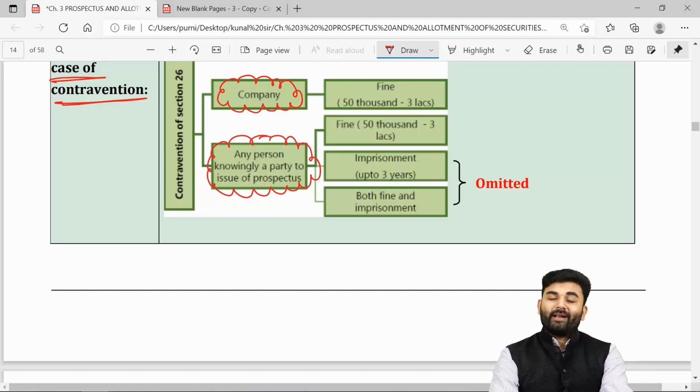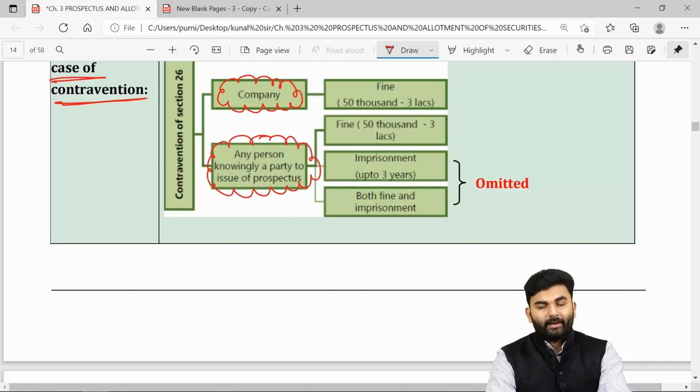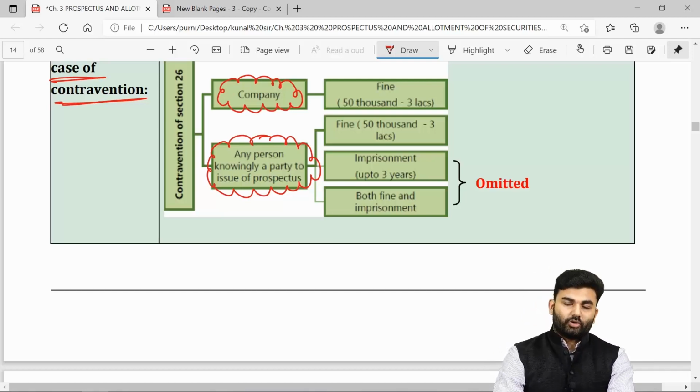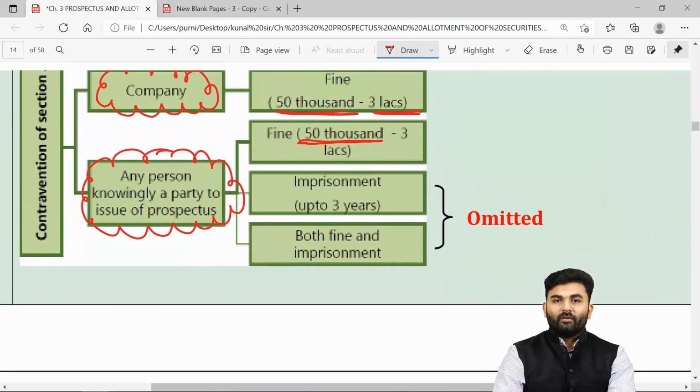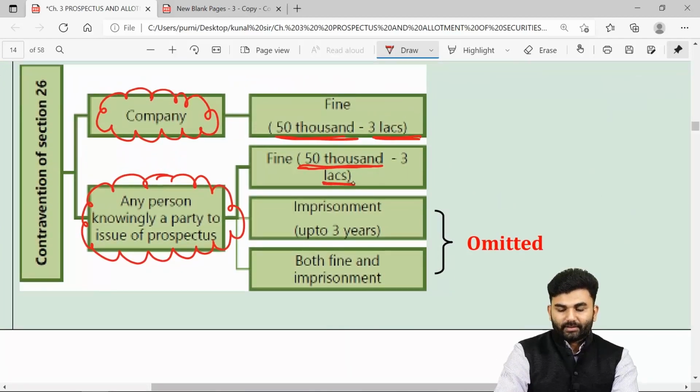Yes, my dear friends, there is a recent amendment inside the provision of section number 26. Over here, the lawmaker says that the company will be asked to pay a minimum fine of rupees 50,000, which can be extended up to rupees 3 lakhs. Similarly, any person who was knowingly a party to a default in such issue of prospectus will be asked to pay a minimum fine of rupees 50,000, which can extend up to 3 lakhs.